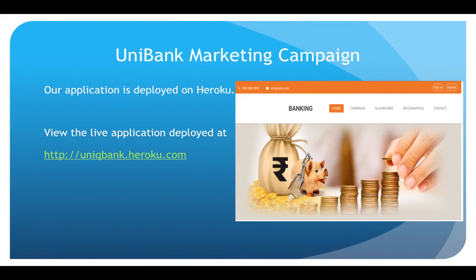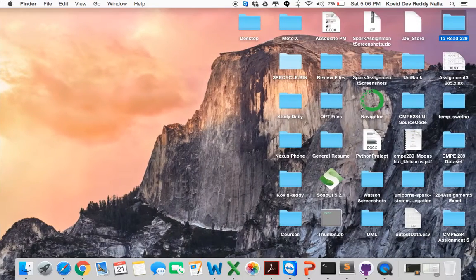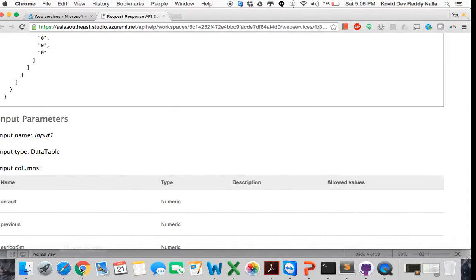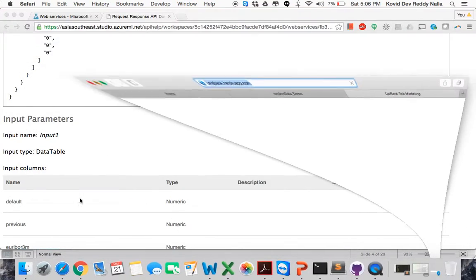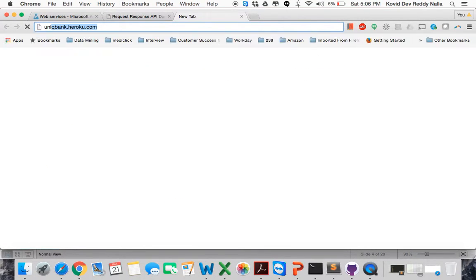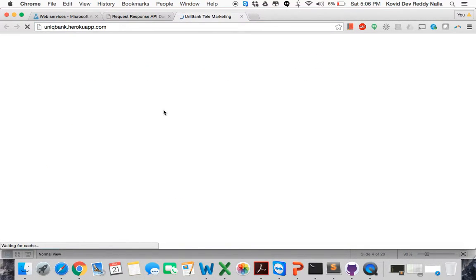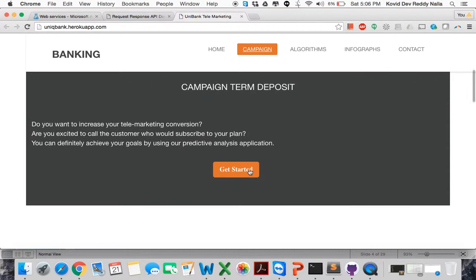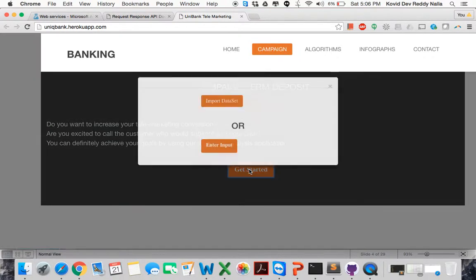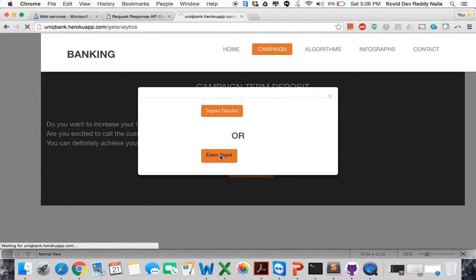And I would like to show our application, which is at this URL. Let me go to this URL and open it in Chrome: uniquebank.herokuapp.com. So this is our website. Here we have a campaign. So this is our campaign. They want to increase the sign-ups, so we can enter input about the customer here.